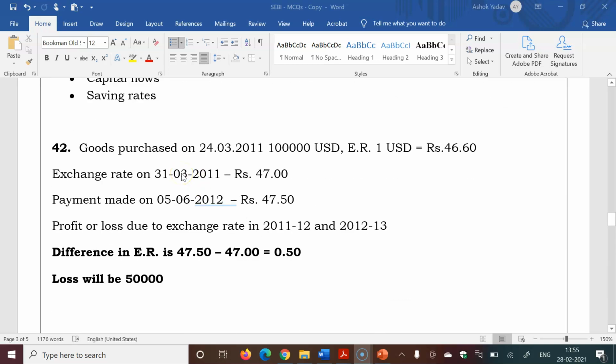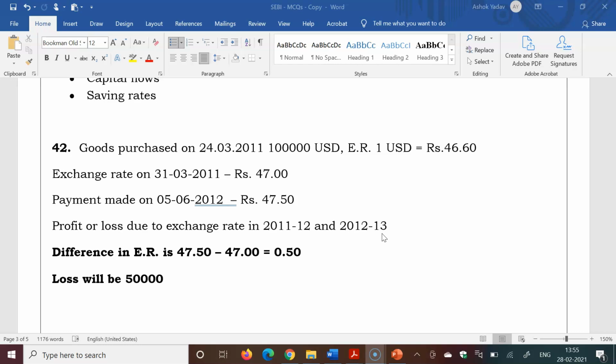Next question, goods purchased on 24/3/2011 for 1 lakh USD. Exchange rate was 46.60 at that time. Exchange rate on 31st March 2011 was 47. Payment made on 5/6/2012 at rupees 47.50. Profit or loss due to exchange rate in 2011-12 and 2012-13. So we have to compare the difference of exchange rate, meaning profit or loss due to exchange rate in the 2011-12 financial year and 2012-13.